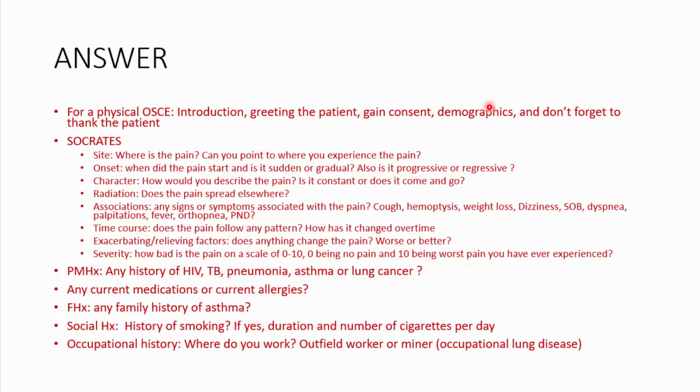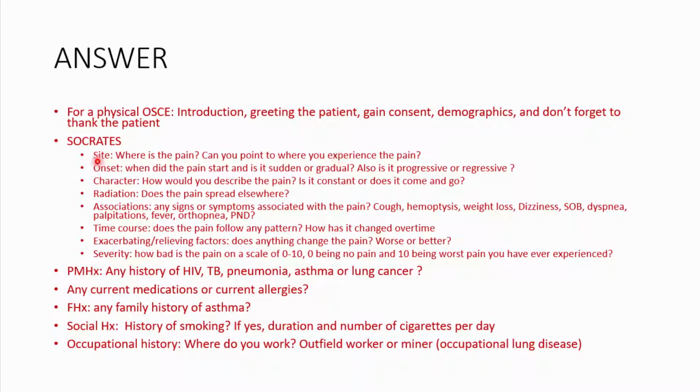Remember, when you're assessing pain, we want to use Socrates as a mnemonic. So the S is for site. Where is the pain? Is it central? Is it peripheral? Because all these things mean different things. If it's a peripheral type of pain, you're thinking it could be a lung pathology, it could be pneumonia. If it's a central type of pain, it could be that this person has esophageal reflux, or maybe this person could have a myocardial infarction. And of course, can you point to where you experience the pain?